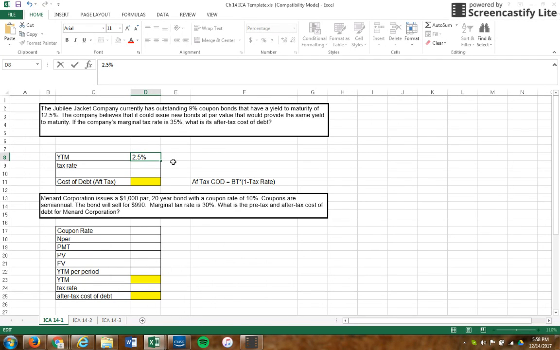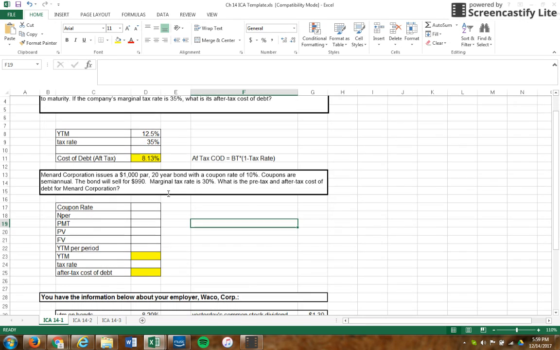12.5%, my keyboard. There we go, 12.5%. And we know our tax rate is 35% that we can punch in there, so 35%. So using our formula that we have here, we can do our previous before tax cost of debt times 1 minus my tax rate of 35%. It gives us an after-tax cost of, if we did that right, let's see, our before tax 12.5, 35. After-tax cost of debt should be about 8.13%. So that's how we calculate the after-tax cost of debt.